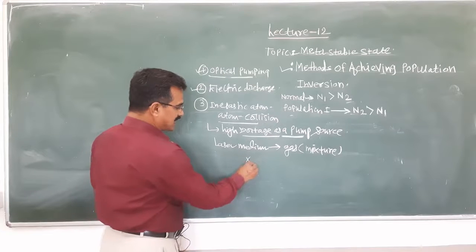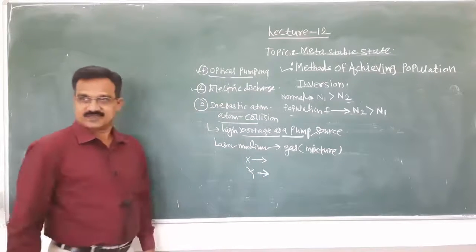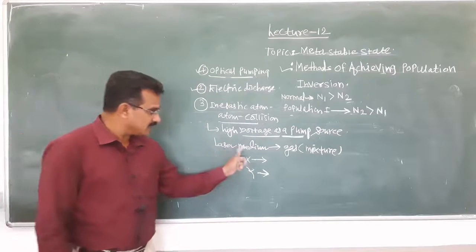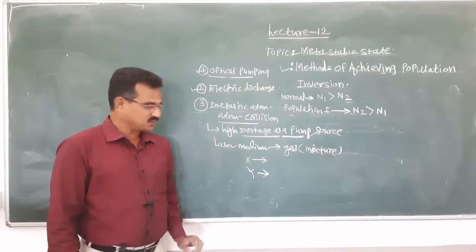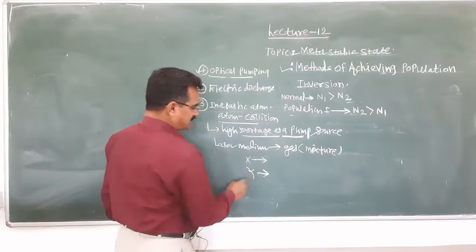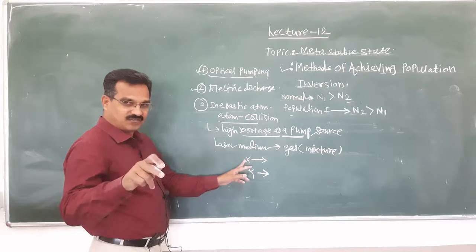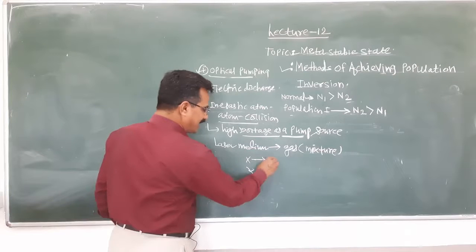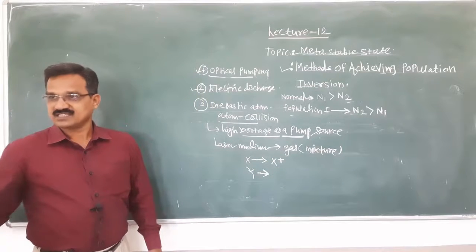Suppose the first gas is X, another gas is Y. Here the laser medium is actually a mixture of gases. Two gases are used. One is X gas, another is Y gas. X represents the ground state of the X gas and X plus represents the excited state of the X gas.